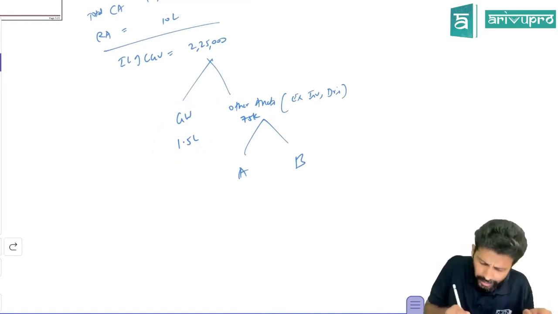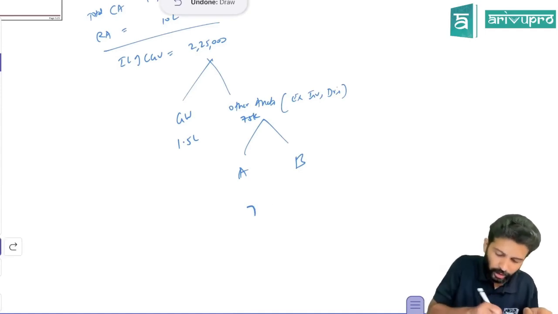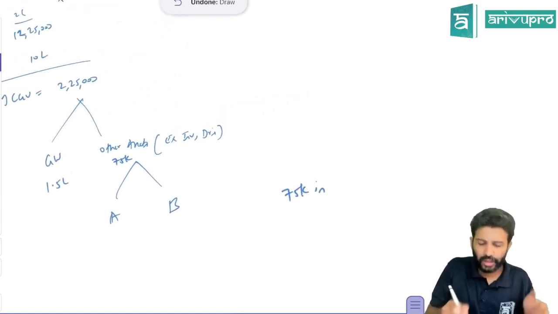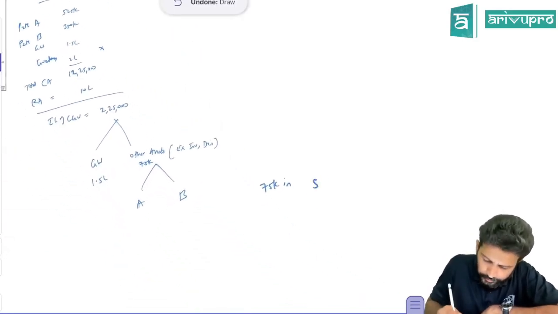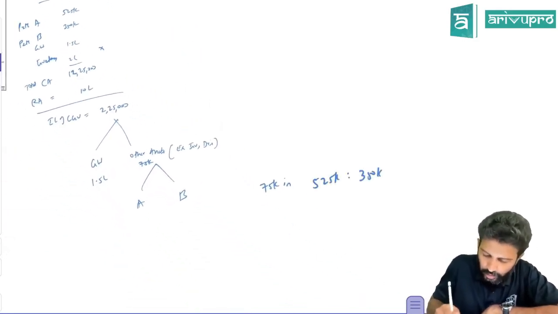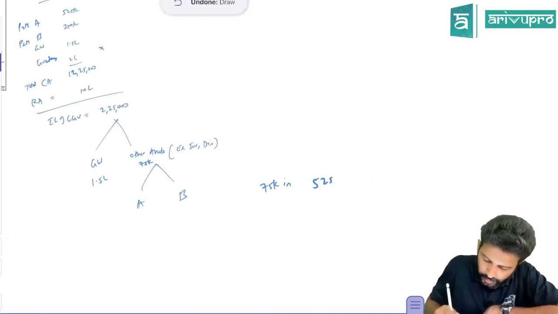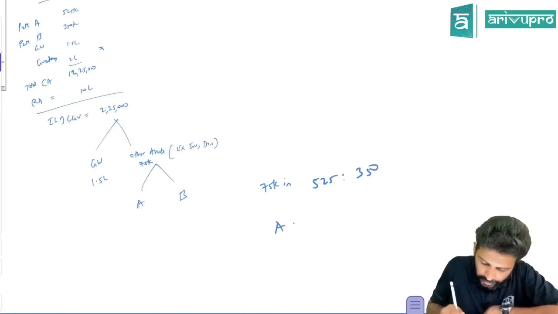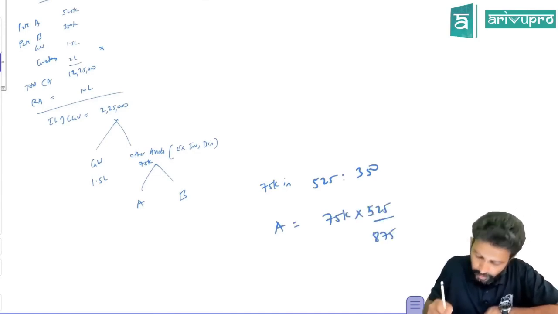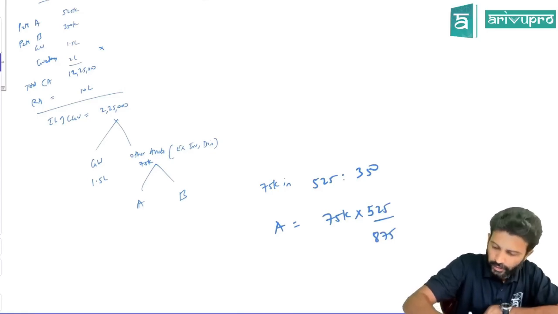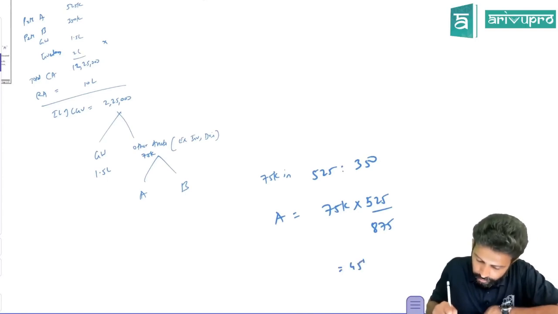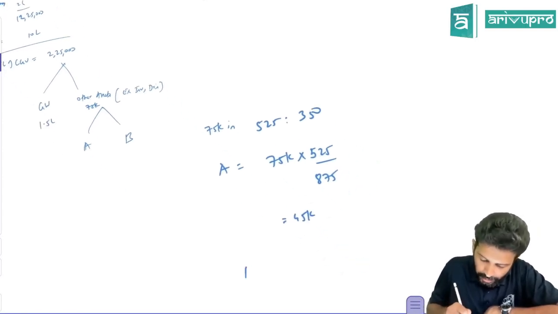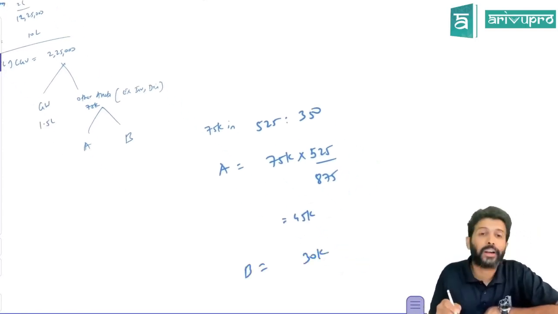What do we do? Normally this 75,000, I'll write it here, don't copy, just check. This 75,000, other assets will be allocated in the carrying amount ratio. What is the carrying amount of A and B? 525 is to 350, correct? So if you allocate, how much will you get? A will be 75,000 into 525, and the summation is 875. So 75,000 into 525 divided by 875 gives you an impairment loss of 45,000 for A. That means for machinery B, it will be the balance, 30,000.